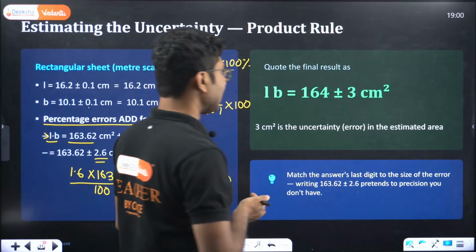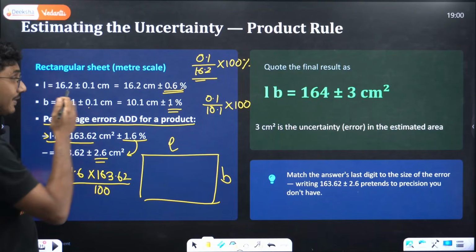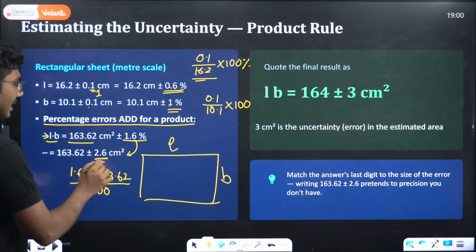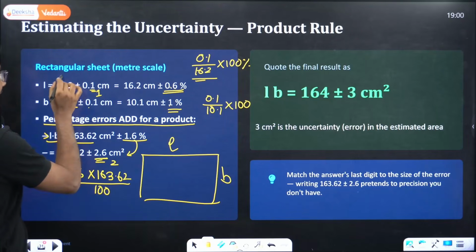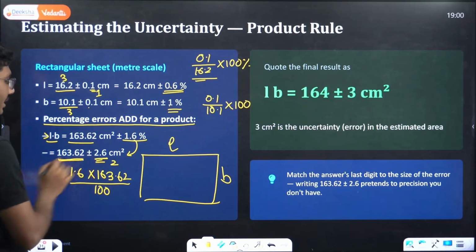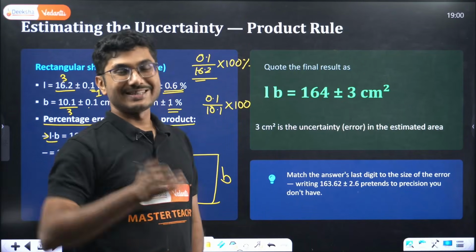So for the final answer, you have to take the significant figures. Significant figure for this one was 1. Now this one has significant figure of 2. How many significant figures was there? It has 3 significant figures. This also has 3 significant figures, but here your final result has 5 significant figures. So you have to change the number.